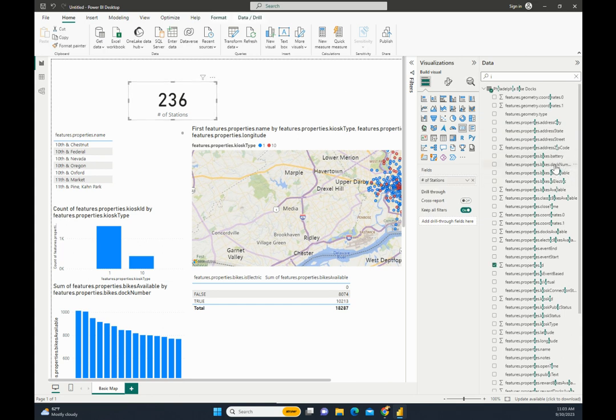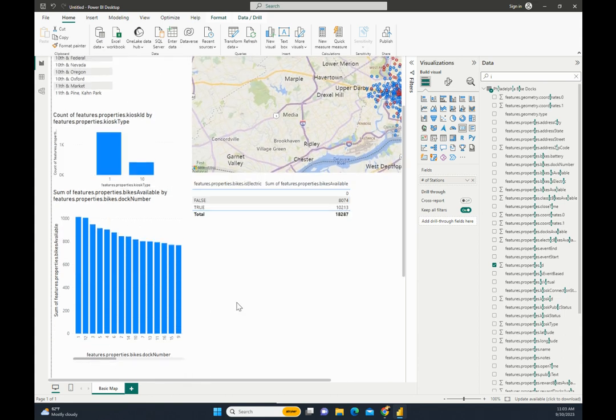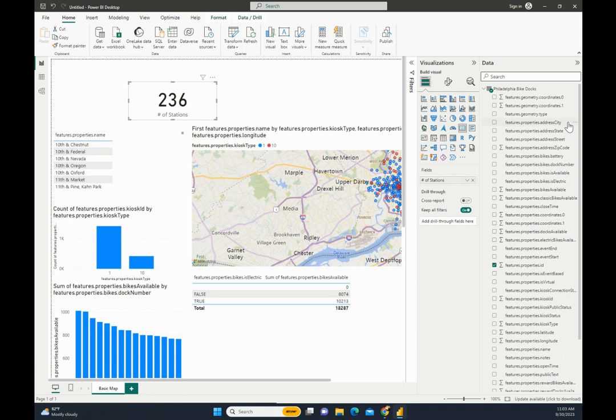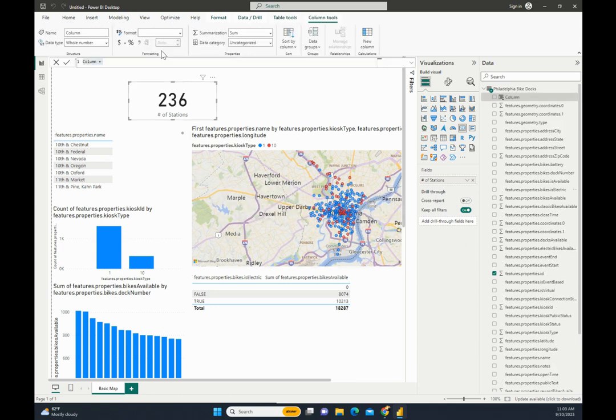Okay. So doc number looks like it's specific to each of the stations. We've taken this from a JSON format, thanks, Power BI did most of it, to a tabular standard table format. And we can do something like a station doc ID, where we just concatenate the ID of the doc, or ID of the station, using the ampersand